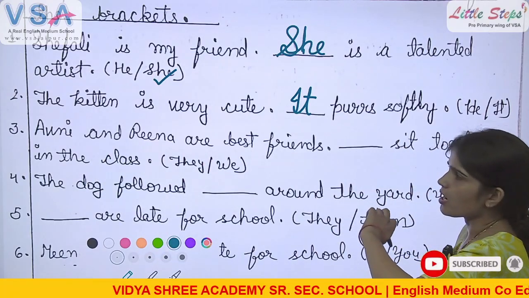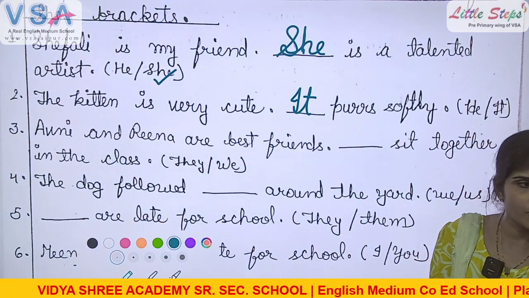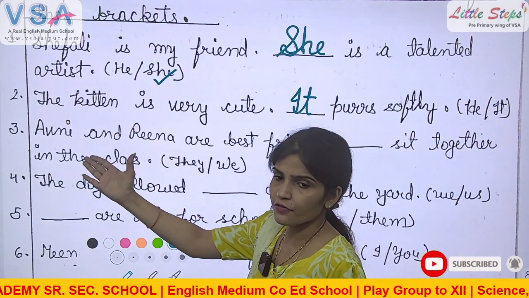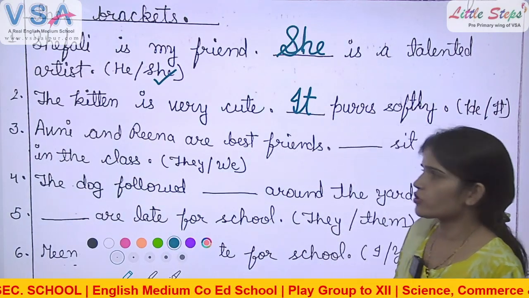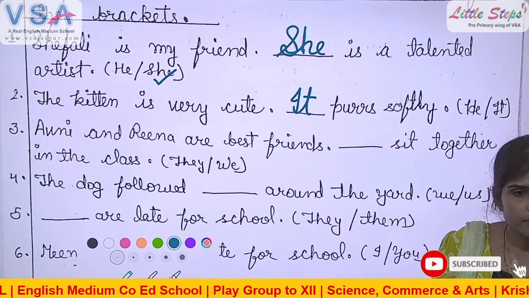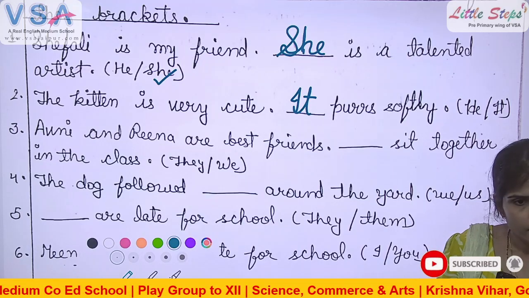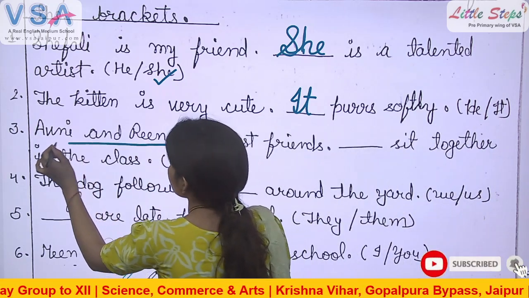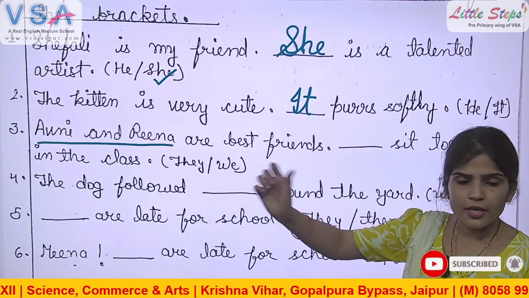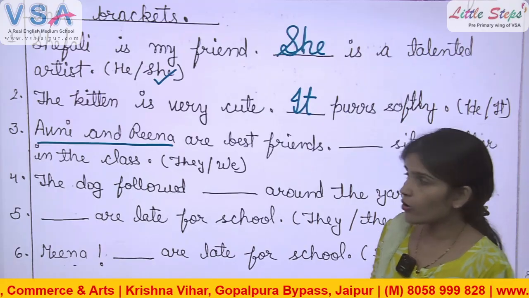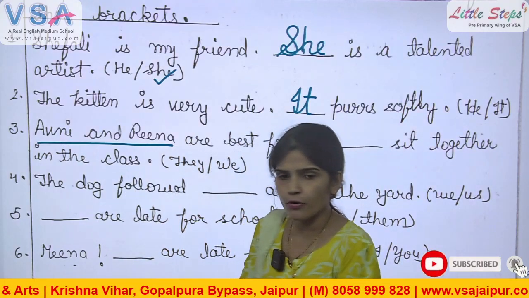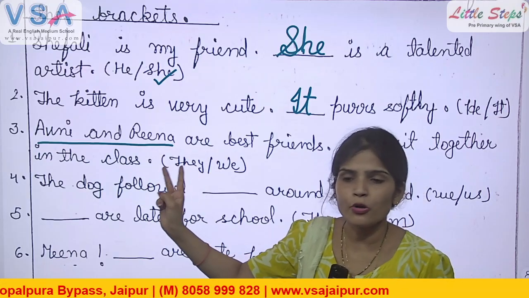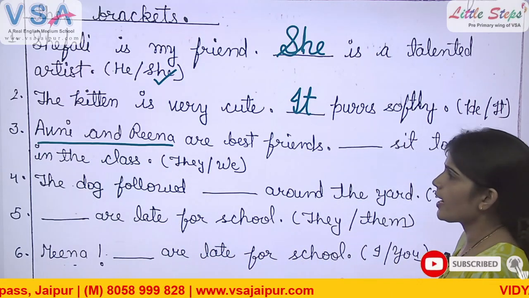Avni and Reena are best friends. Look at the subject. First of all, tell me what is the subject in this sentence. Avni and Reena are best friends. What is the subject? Avni and Reena. Very good, Yashvi. Avni and Reena is the subject. So, is the subject singular or plural? Plural. There are two girls, right? So, it is a plural subject.